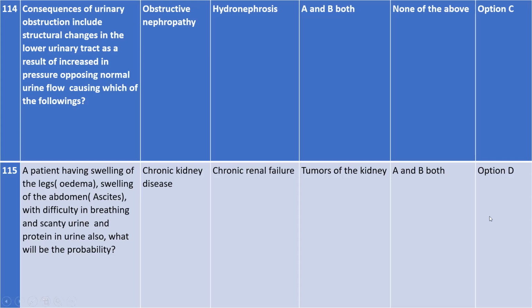Okay, chronic kidney disease. Obviously, if your kidney has failed too much, it's not acute, it's chronic. बहुत ज़्यादा हमारा kidney damage होने से तो obviously we will have all these problems. Next, chronic kidney disease and chronic renal failure, these two are the same thing, okay? So don't get confused. These questions are made to confuse you. They are tricky questions, okay?